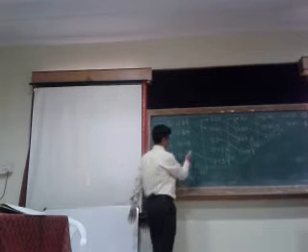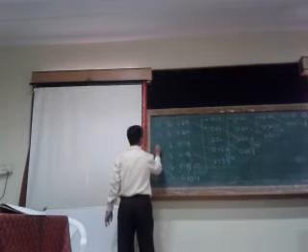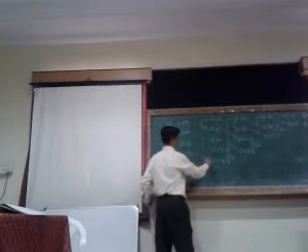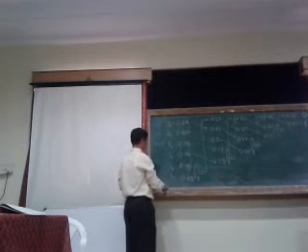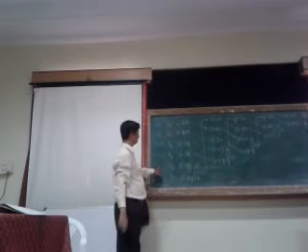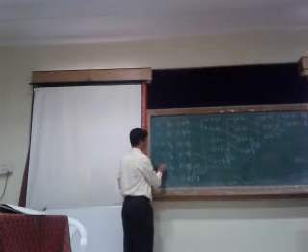Now for this one: 0, 0 and 0. Correct? Then for this: 0 0. It is 0 0. For this: 0 1 0. 1 0.